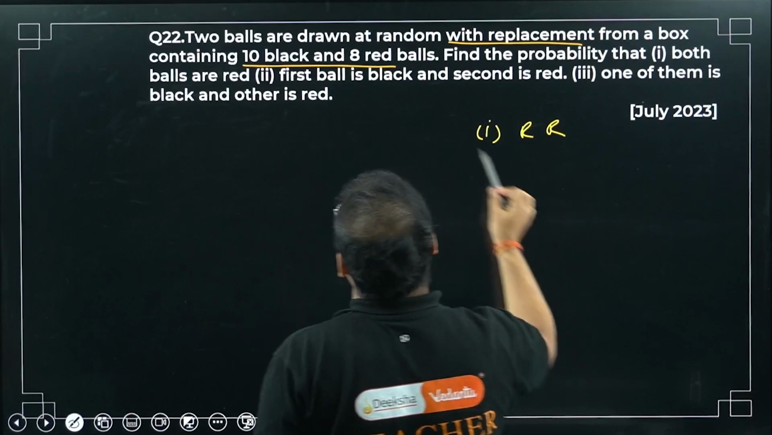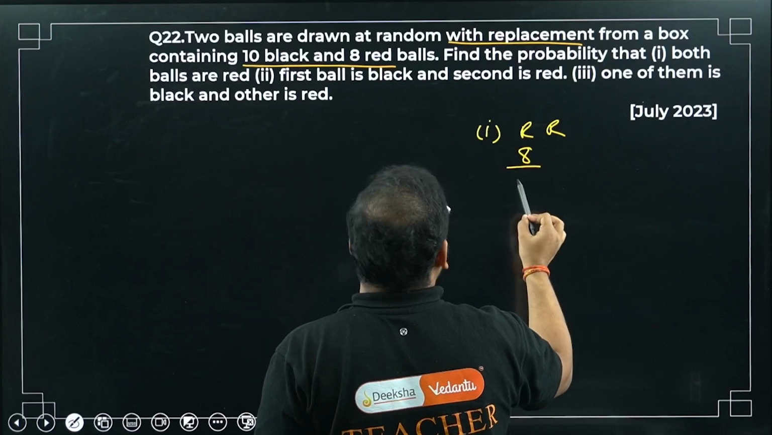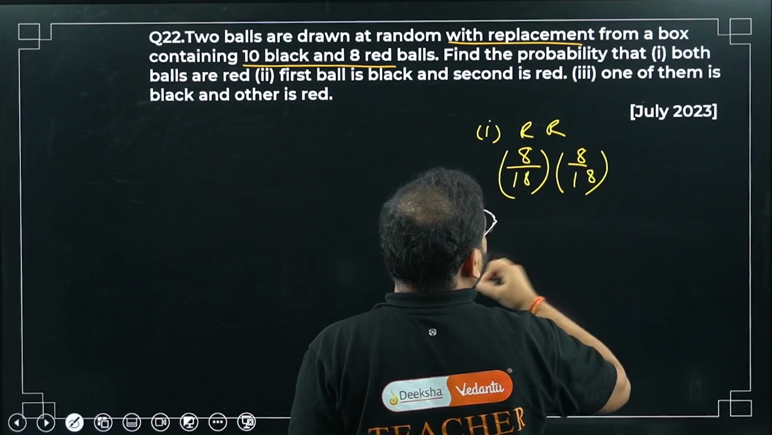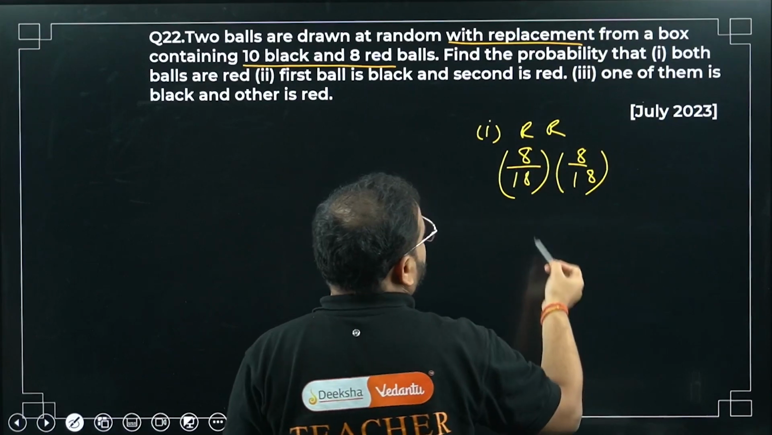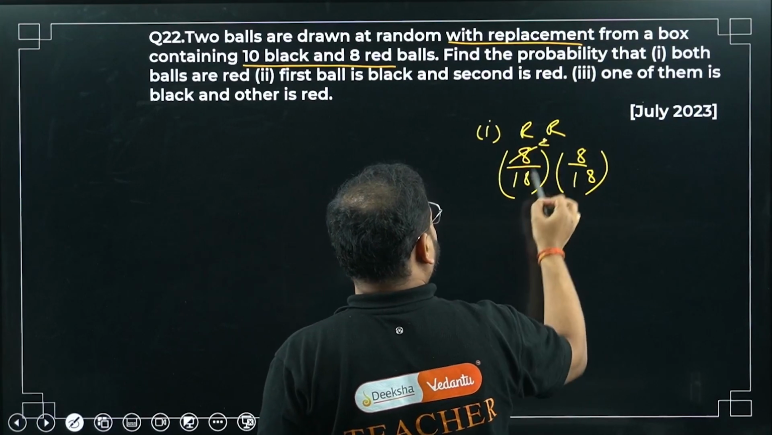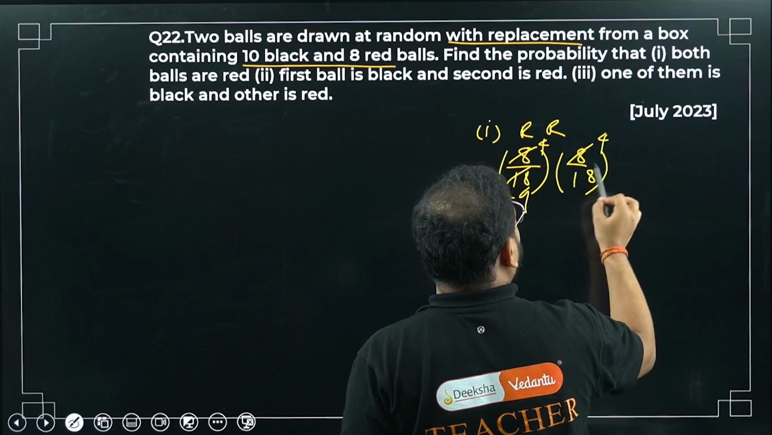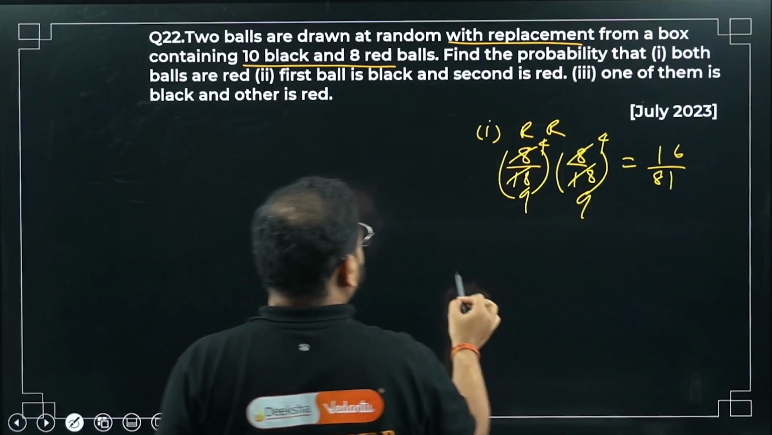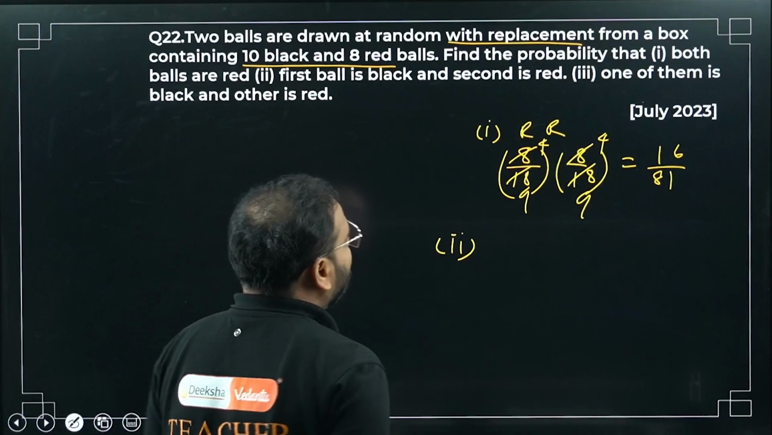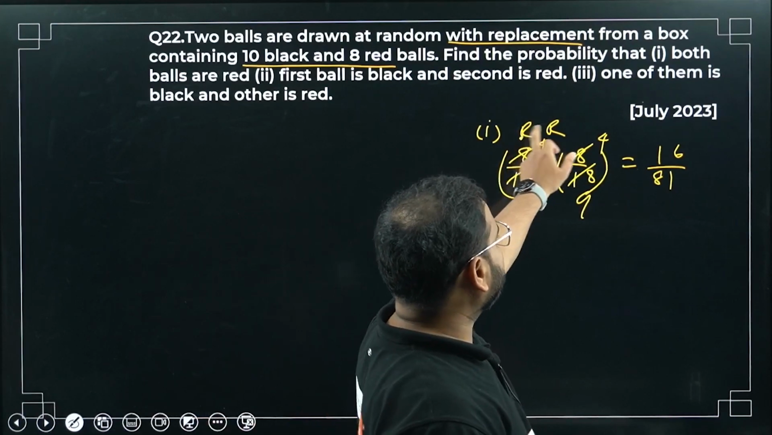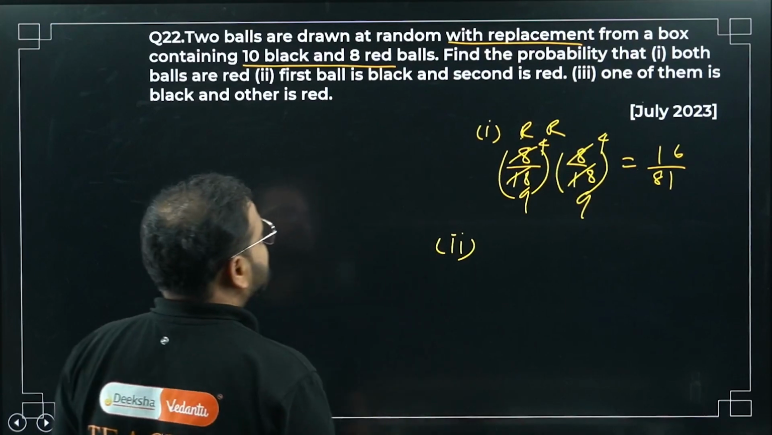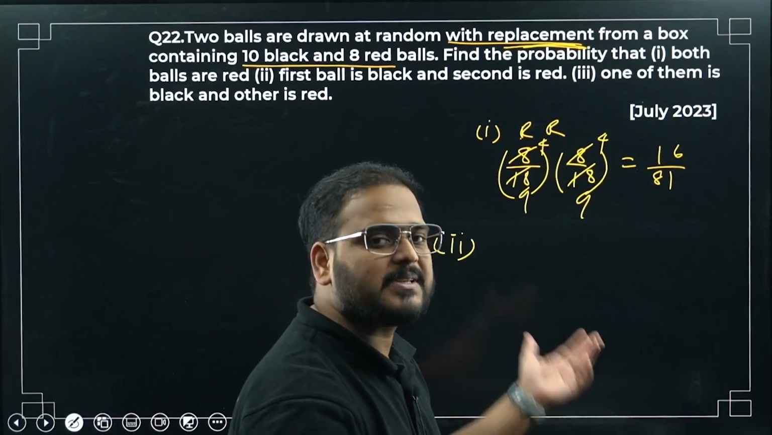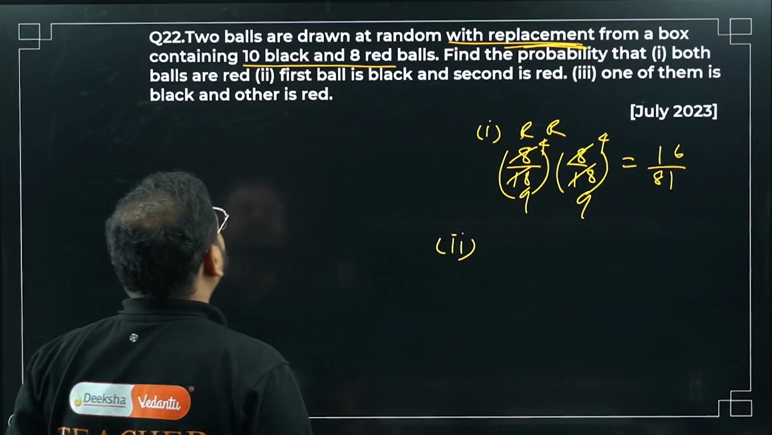Please check. 8 by the total, which is 18. Cancelling 4 and 9, we get 4 by 9, and here also 4 by 9. So 16 by 81. Part 1 is done. The probability of getting a red times the probability of getting a red. Why 18, sir? Because with replacement we are not changing the numbers. The total sample space remains the same because of the replacement.